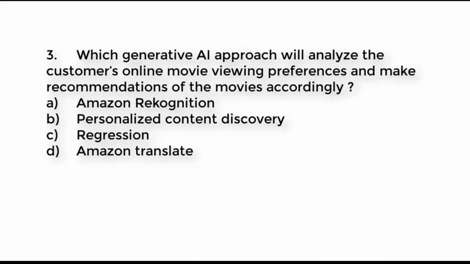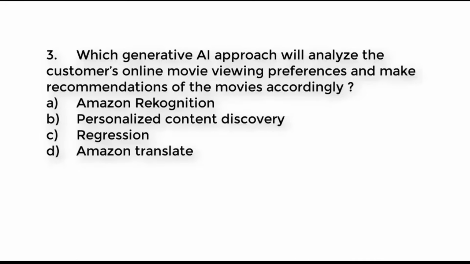Question number 3. Which generative AI approach will analyze the customer's online movie viewing preferences and make recommendations of the movies accordingly? A. Amazon Rekognition. B. Personalized content discovery. C. Regression. D. Amazon Translate. Try to guess the right answer.